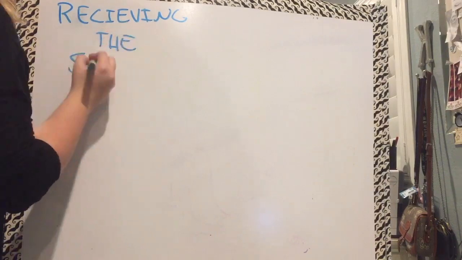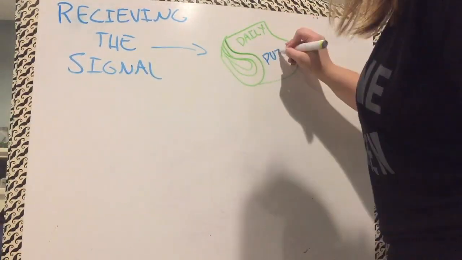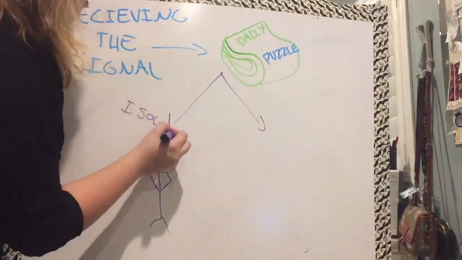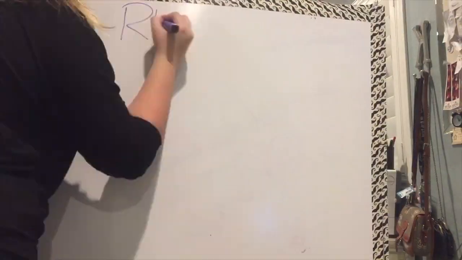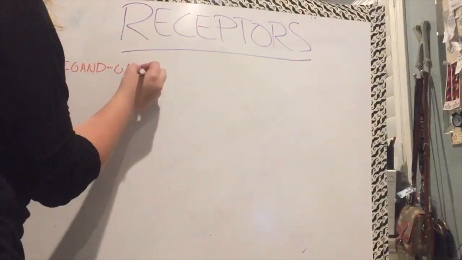Receiving the signal is like a daily puzzle being sent in the mail. Everyone receives the puzzle, like every cell receives the signal, but only some can solve it, just like how only certain cells can bond to the signal molecule, or ligand. There are 2 types of receptors: G-protein coupled receptors and ligand-gated ion channels.